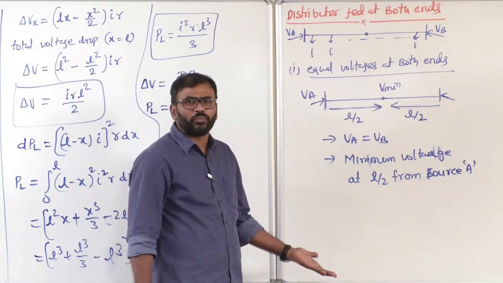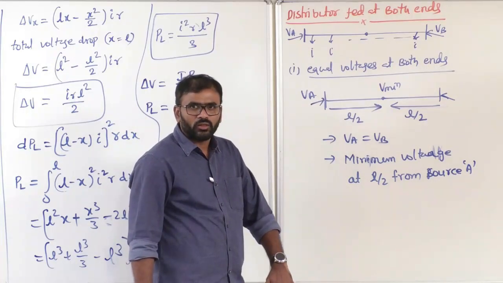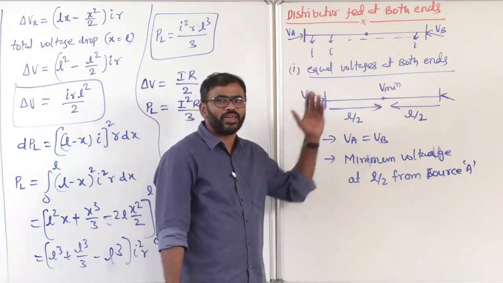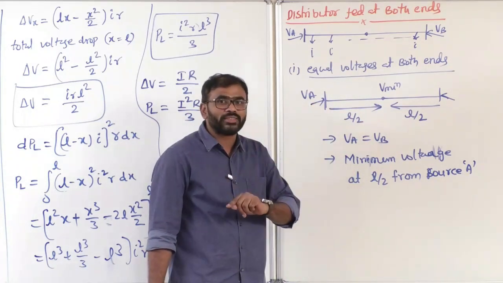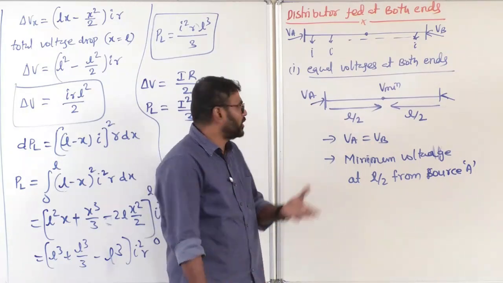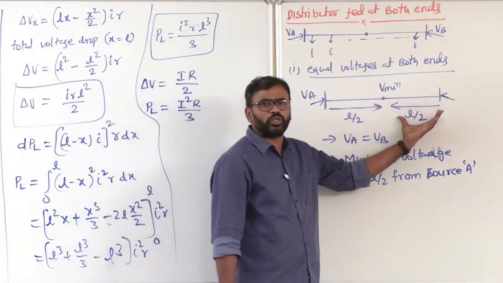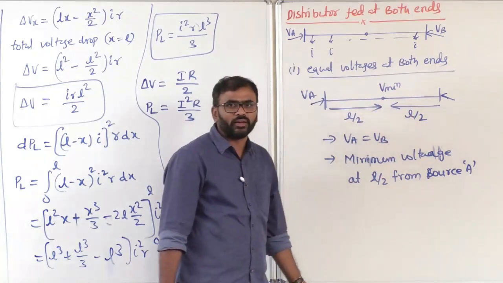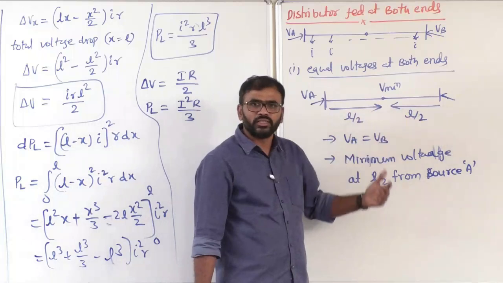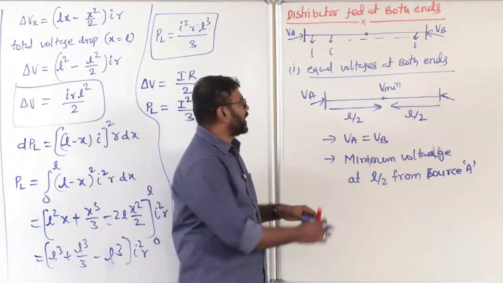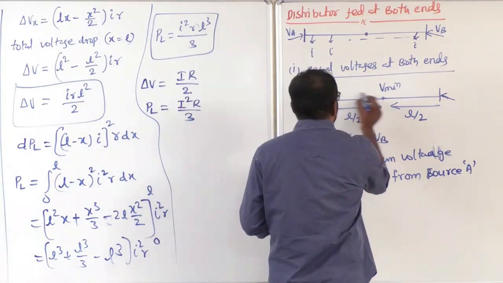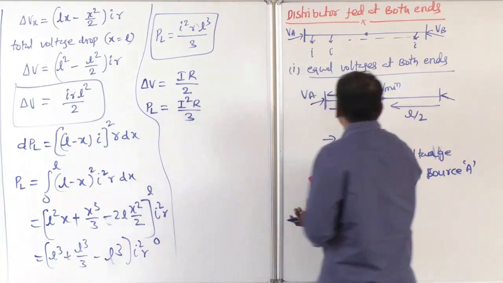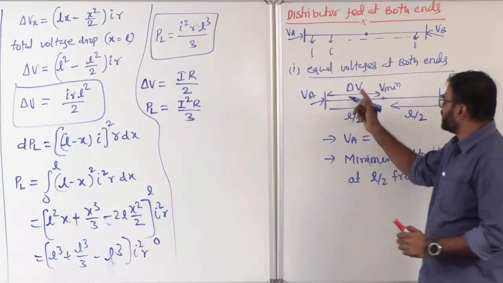I told you voltage drop means maximum voltage drop, not total voltage. Total voltage drop is 0: VA minus VB is 0 because VA equals VB. But I told you the distributor is designed based on some voltage drop. What is the voltage drop? This voltage drop or this voltage drop, both are equal. Correct or not? Using either of these voltage drops, the distributor is designed. So that's why we need to calculate the voltage drop from here to here. Clear? I am assuming it as delta V. So how to calculate this delta V?